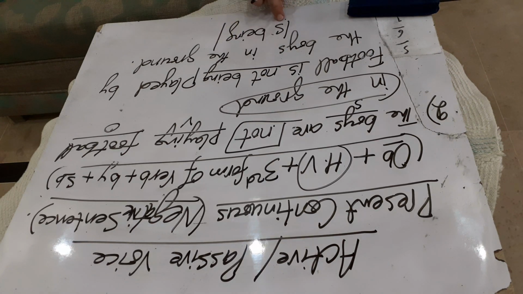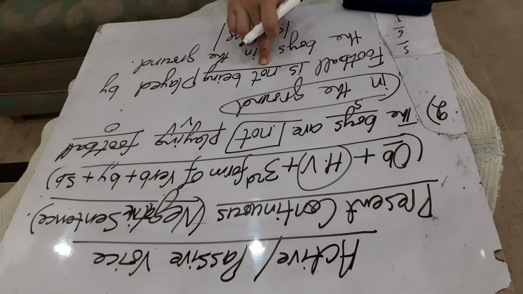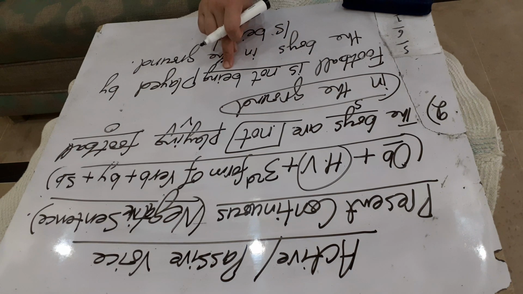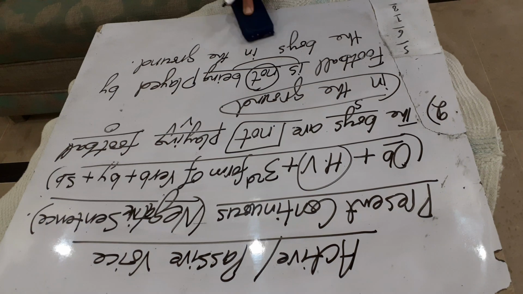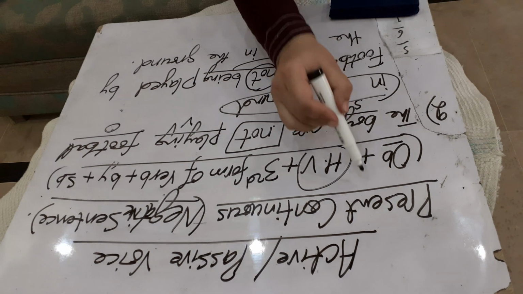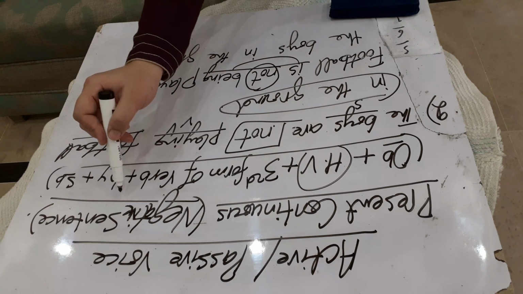When you have such helping verbs which are made of two words or three words, then you put the word not between them. For example, is being. Now I have to put the word not. I will put it between is and being. Football is not being. You can notice I have put the word not between is and being. Football is not being played by the boys in the ground. Now it is the complete passive voice of present continuous tense and negative sentence.